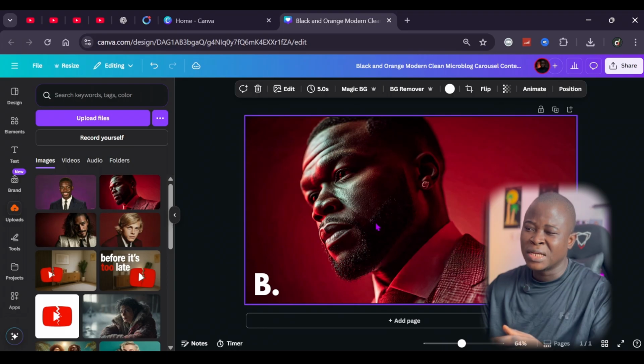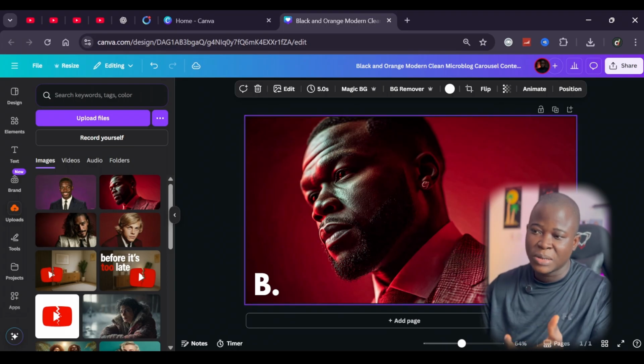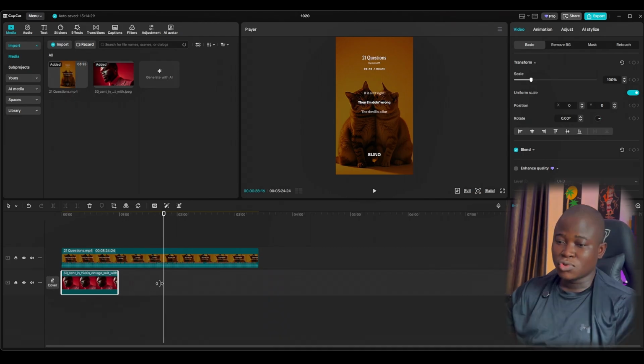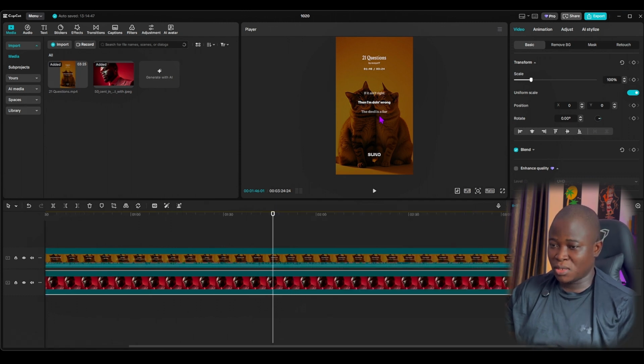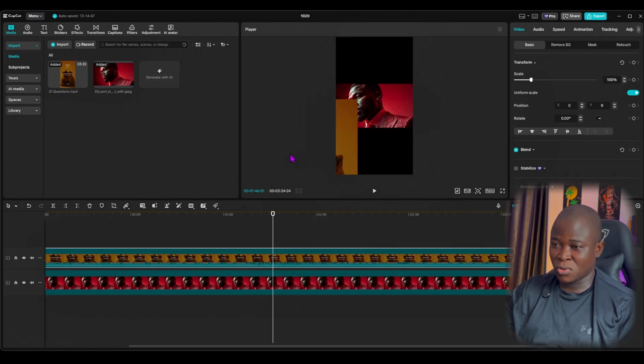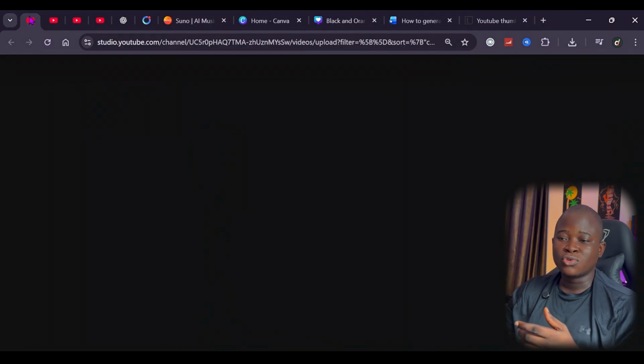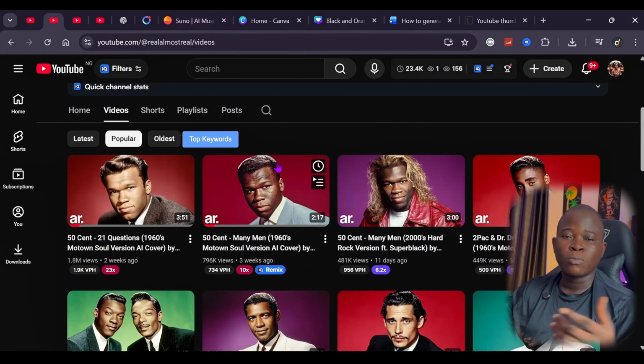Once you are done with that, the next place you want to go is your CapCut. You want to import the picture and the audio you generated earlier. So you want to import them to your CapCut and align them to match with the video. Then you want to drag this one aside and change the ratio to 16:9, and you are done. This is how you generate all of the video from the beginning to the end. So once you are done, just come to your YouTube and upload your video.